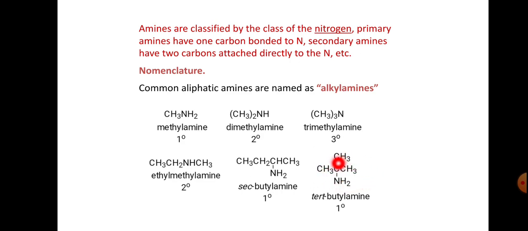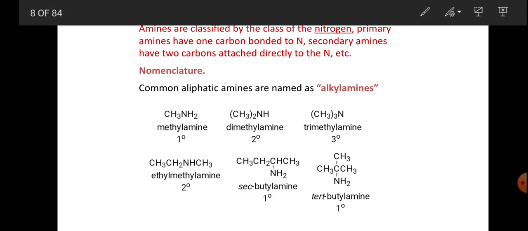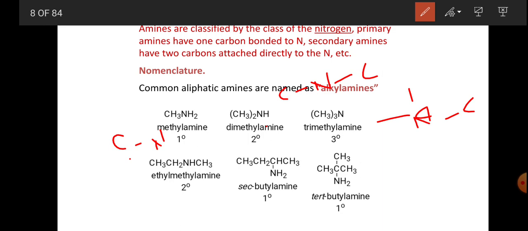And this is the tertiary butylamine. So this is also a primary amine. If you take this, the C and N, this is the primary, and here the secondary is C, N and C, this is the secondary, whereas tertiary is C, this is the nitrogen, carbon and carbon, this is the tertiary.